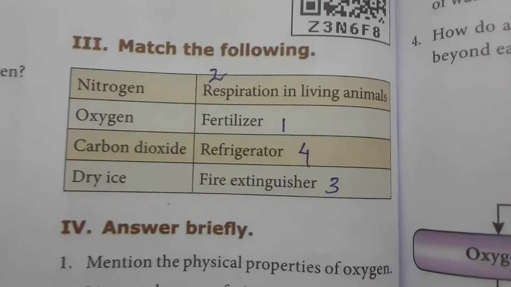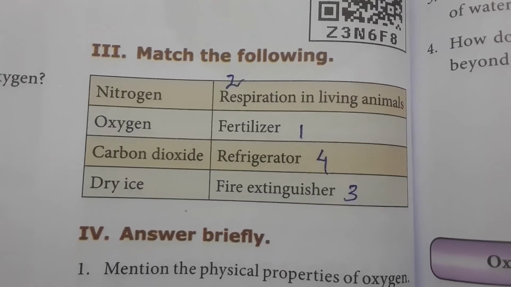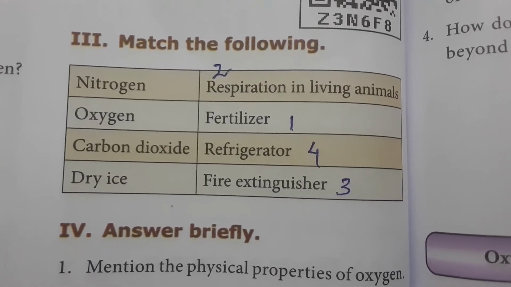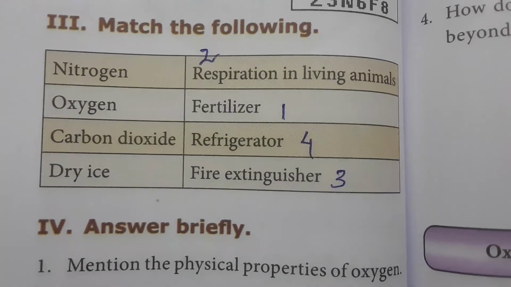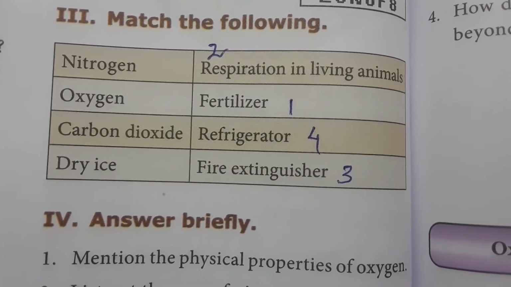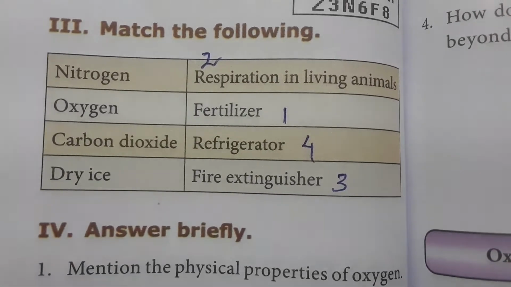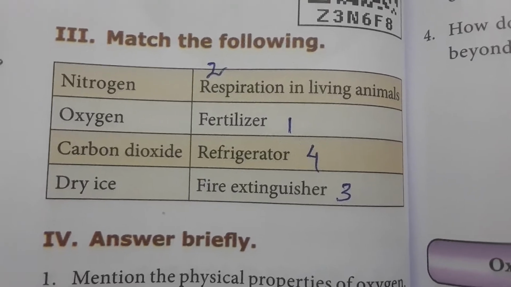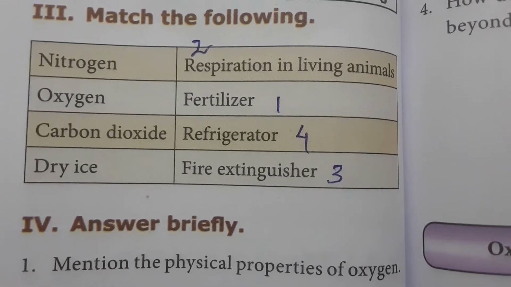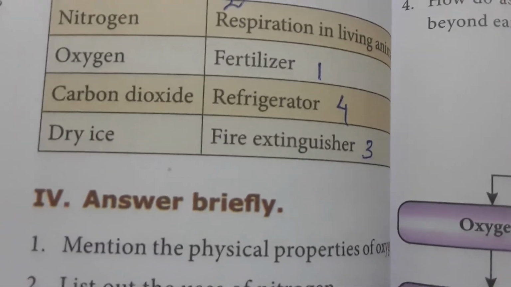And match the following. Nitrogen is nothing but the fertilizer. Oxygen is the respiration in living animals. Carbon dioxide is a fire extinguisher. So whenever you see a fire extinguisher box, you should go through the label that gives information about the ingredients. They are mostly carbon dioxide. Dry ice is nothing but the refrigerant. So that's all about the book back evaluations from this lesson.